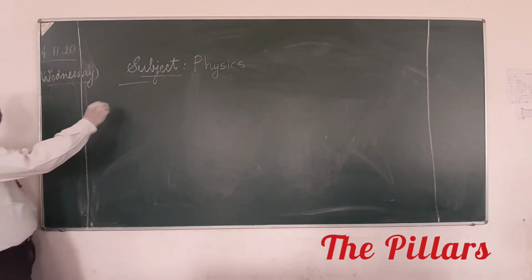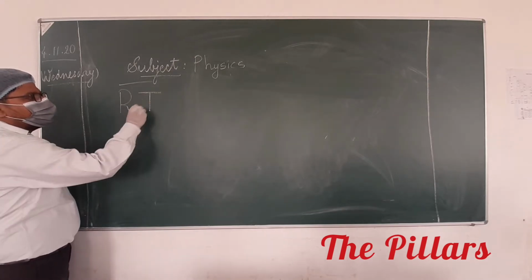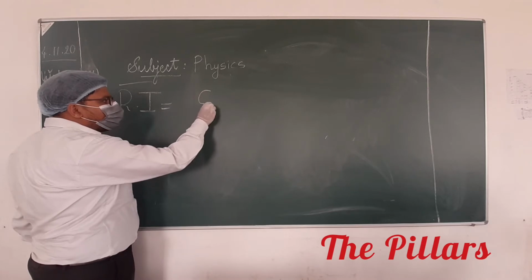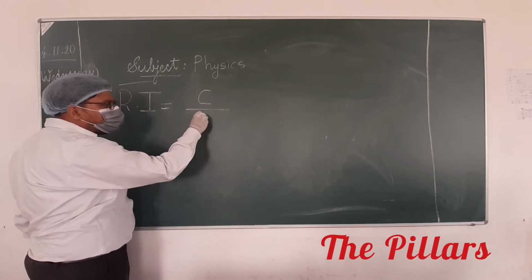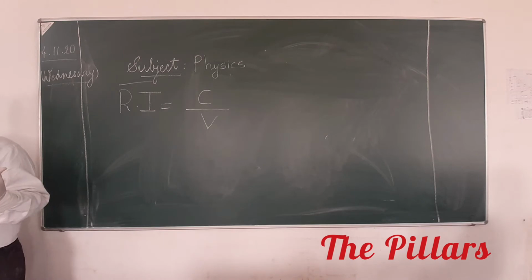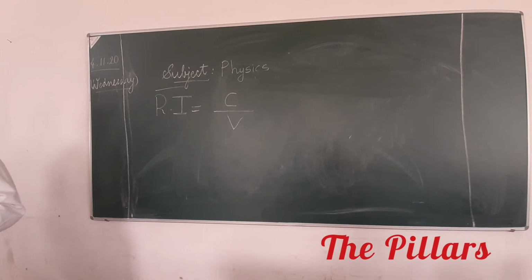Okay. So we have discussed refractive index, that is absolute. It is the speed of light in vacuum to the speed of light in other medium, for which we are calculating the refractive index. If I am saying refractive index, I am talking about absolute refractive index. So if I say refractive index of a medium is 2, what does it mean? Can anybody tell?